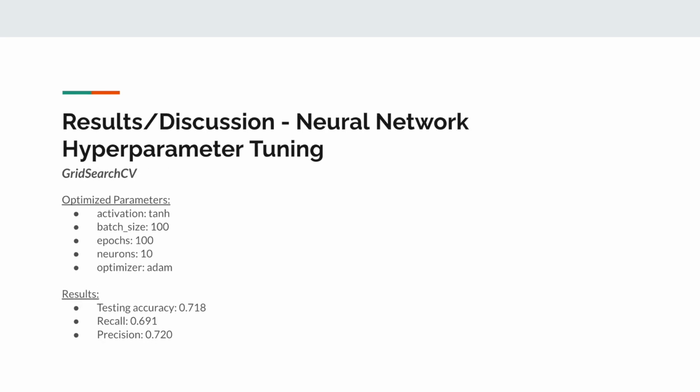The scikit-learn hyperparameter optimizer Grid Search CV was also used to find and compare the hyperparameters that maximize the accuracy of our neural network. Cross-validation with 10 folds ran on the PCA-reduced dataset to optimize activation, batch size, epochs, neurons, and optimizer parameter, as shown below. Our neural network model run with these parameters on the testing dataset resulted in an accuracy of 0.718, a recall of 0.691, and a precision of 0.720.